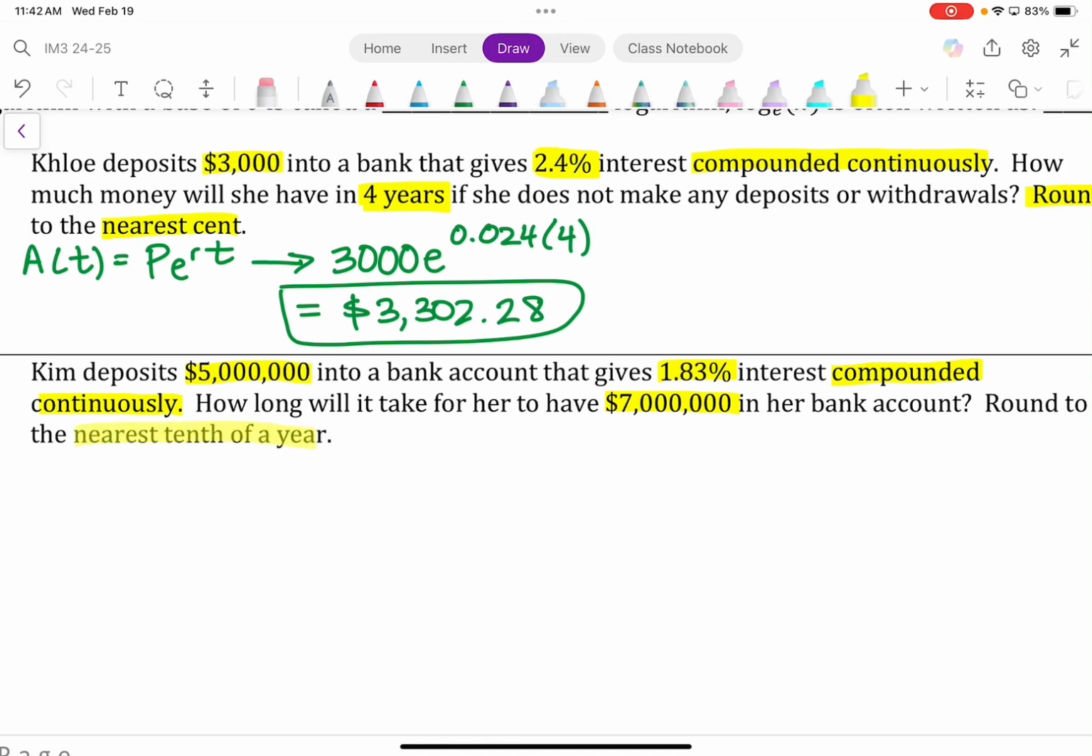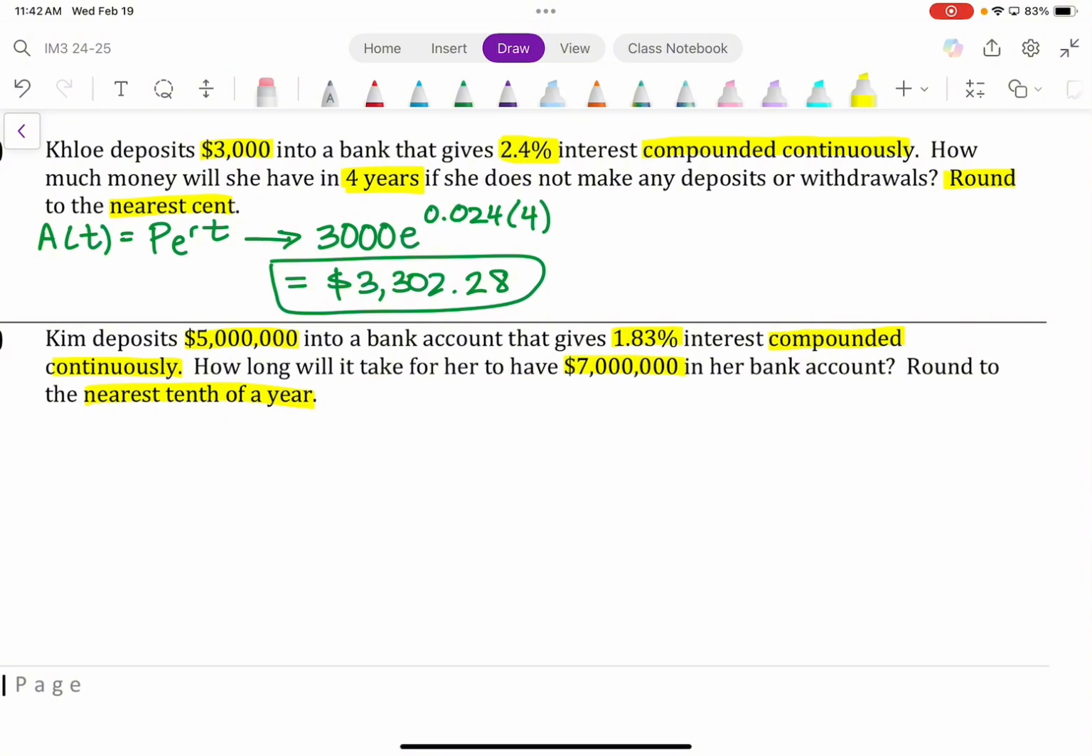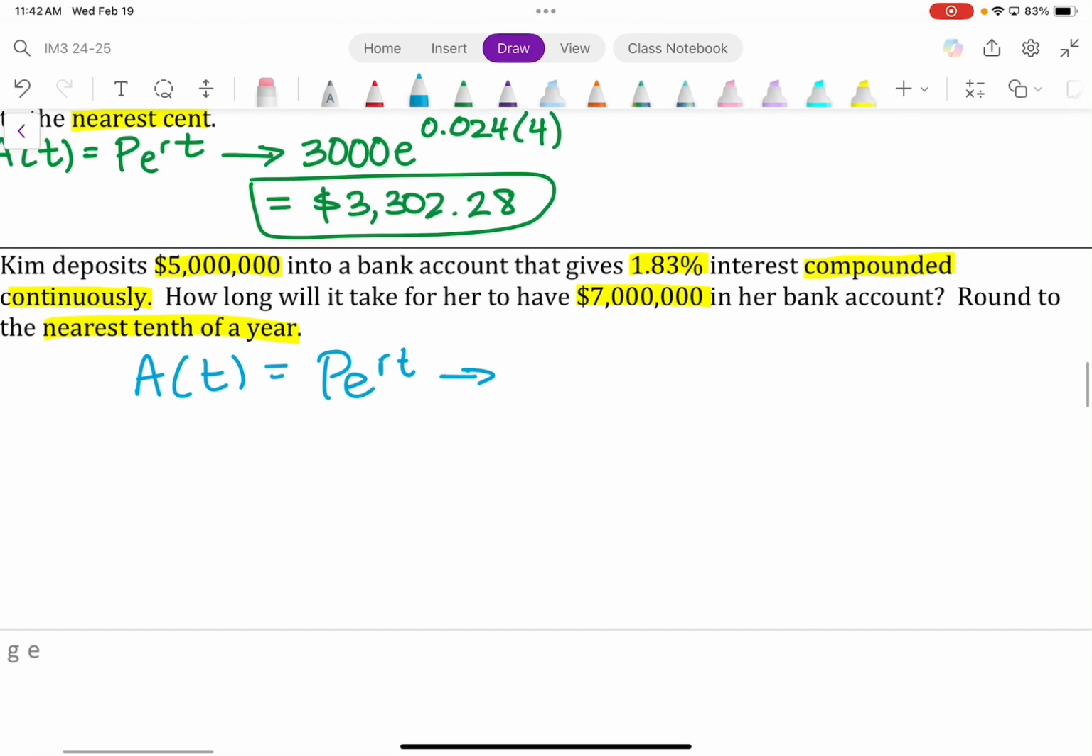Nearest tenth of a year. So rounding, the rounding aspects. We're rounding to the nearest tenth of a year. Okay, let's go ahead and write our equation first. So we're starting with, once again, A of t equals PERT, P-E-R-T. Principal is 5 million. 5 million E to the RT. What is R? In this case, R is 0.0183 and T.